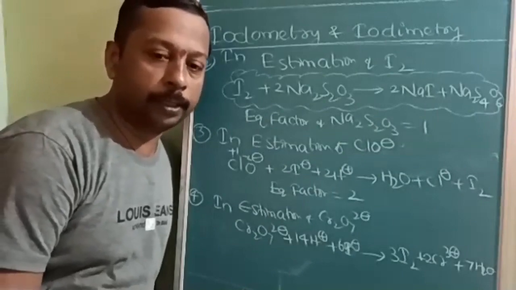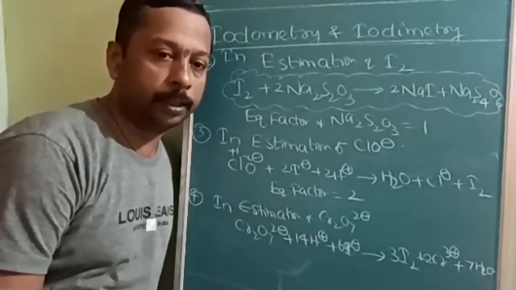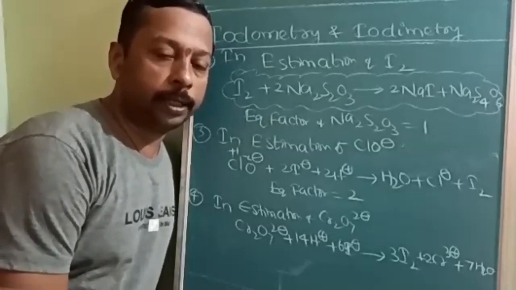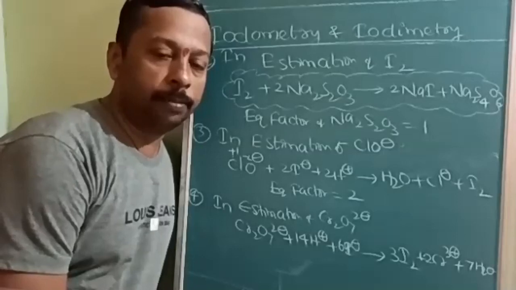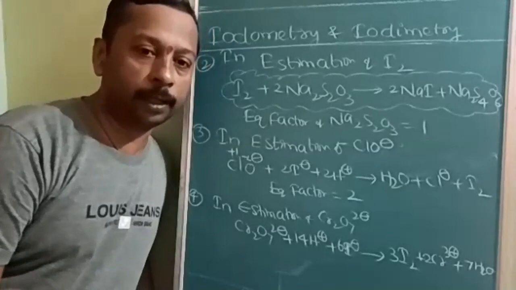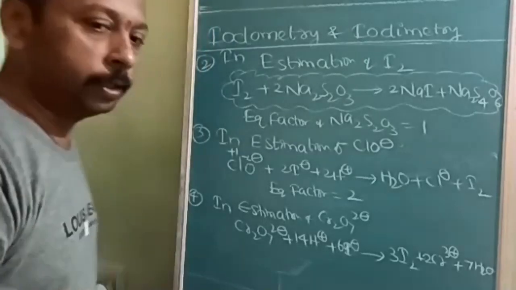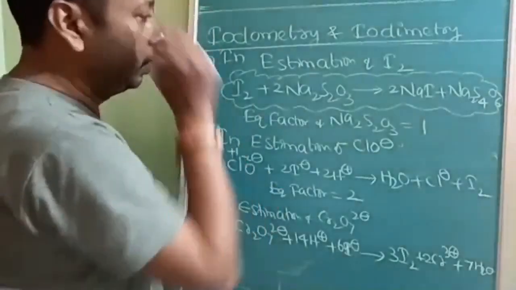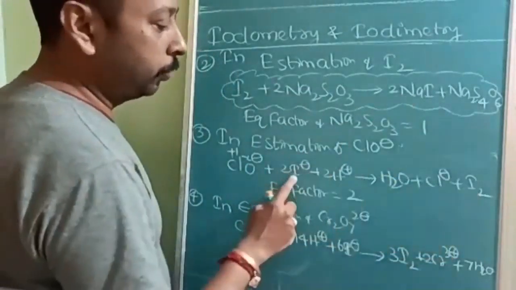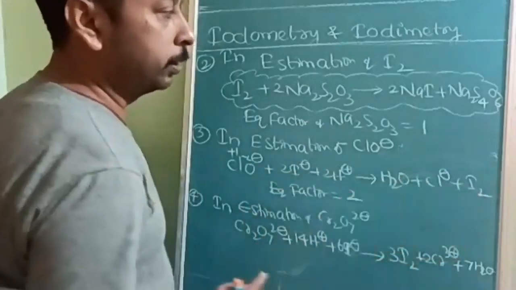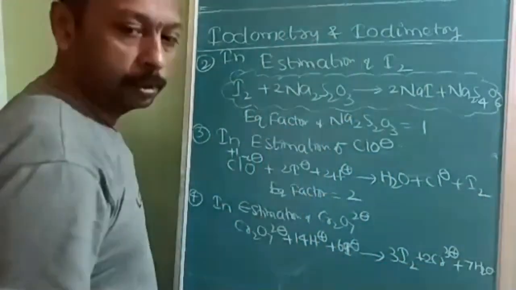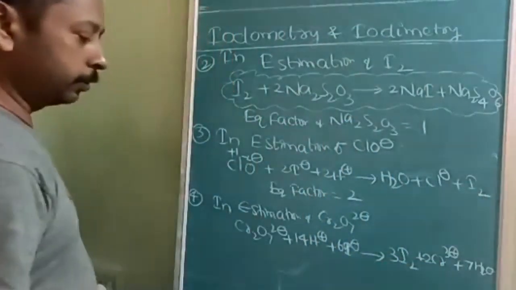Iodo means iodine, and iodide ends with IDE, when you use I minus. Okay. Iodine means I2. So the change between I2 to I minus and I minus to I2, that is the difference between iodometry and iodimetry. Anyhow, the interchange will be between I2 and I minus. Here, I minus to I2. Okay. Iodine to iodide, and iodide to iodine. That's why it is called iodometry and iodimetry. That is the difference. Okay.